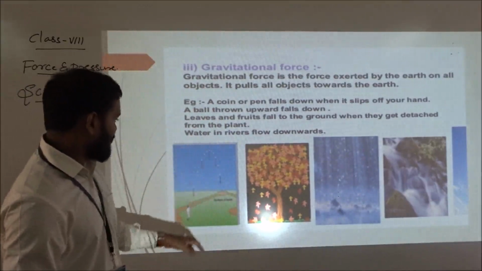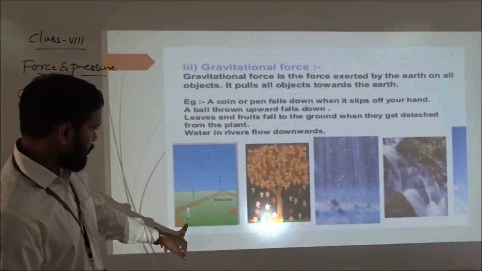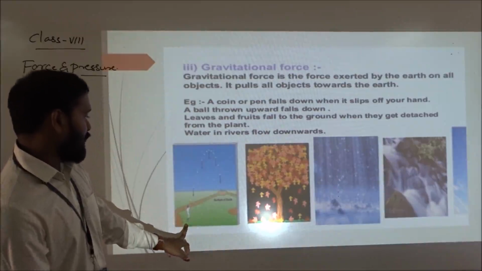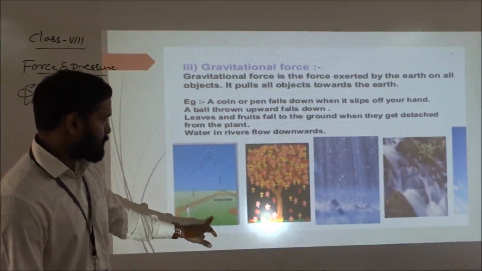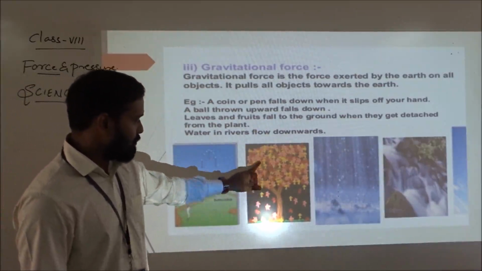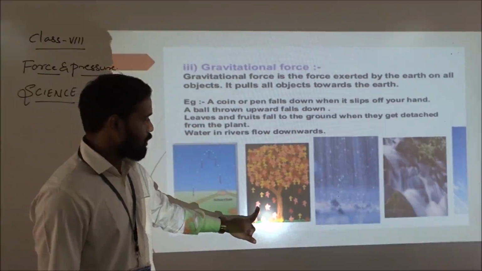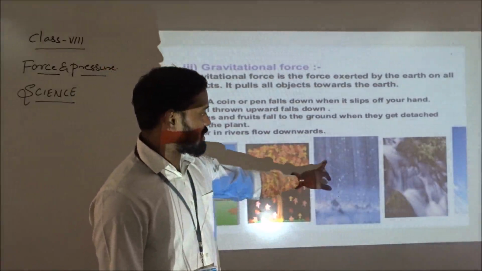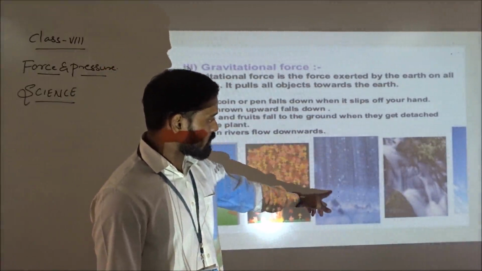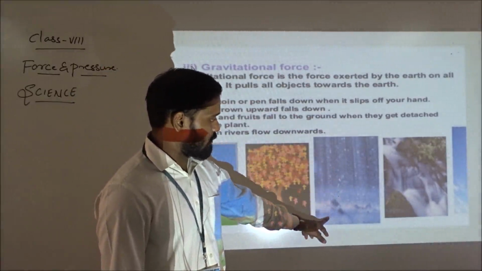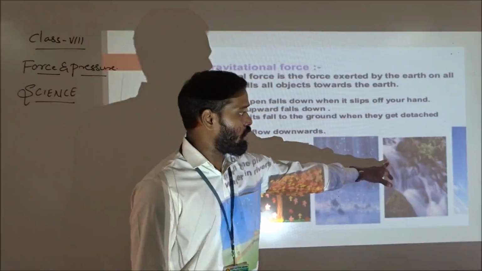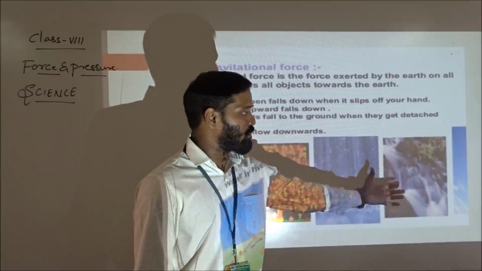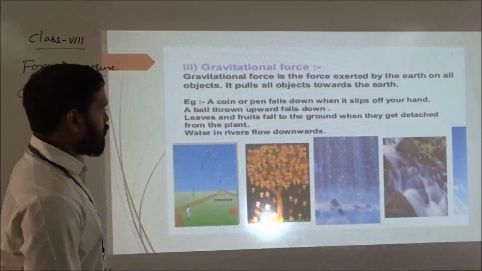Okay, so you can see in the first image, if you throw a coin, or whatever, it comes down. You can see dry leaves falling. And you know that whenever rain occurs, the water falls down only. Why does that take place? Because of gravitational force.